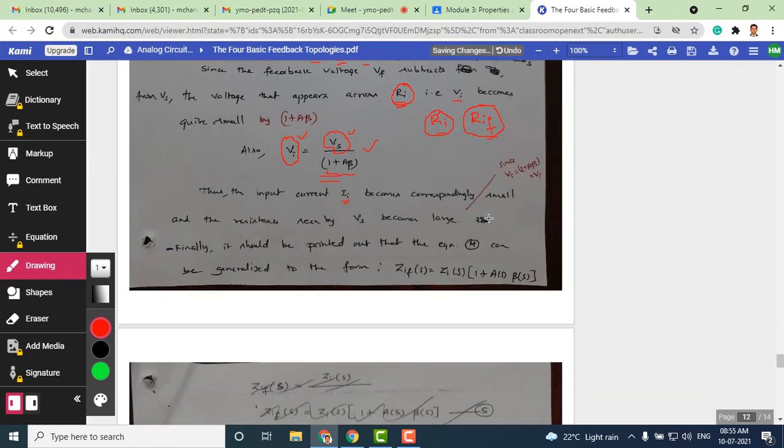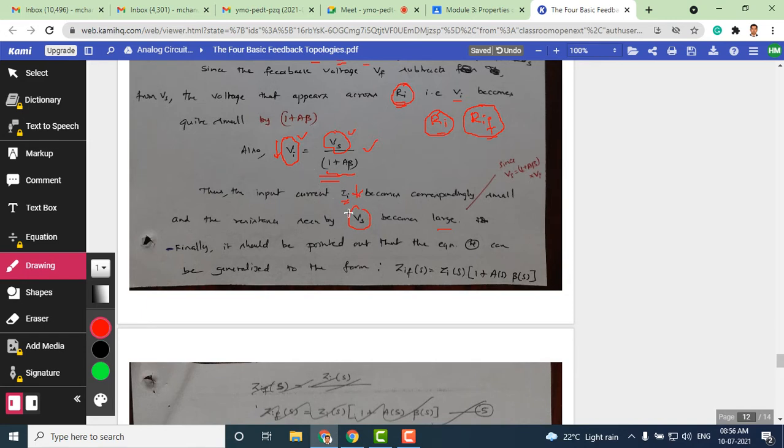So when we compare Vs and Vi, we said that Vi is less. If Vi is less, obviously Ii also must be less. Vi is less by the factor of 1 plus A beta, and Ii is also correspondingly small, and the resistance seen by Vs becomes large. I hope you understand this fact here. Since the current is decreasing, Vi is also decreasing.